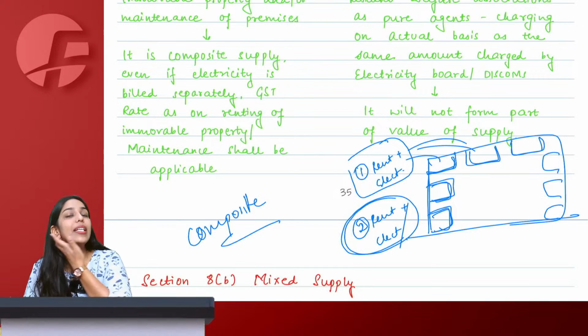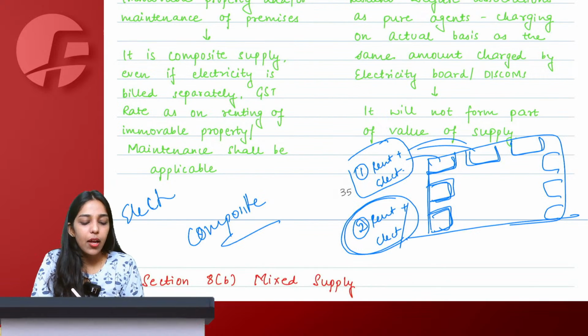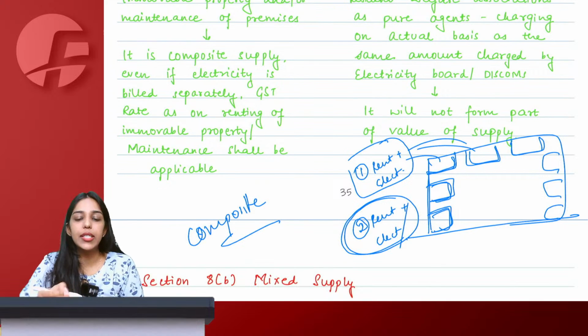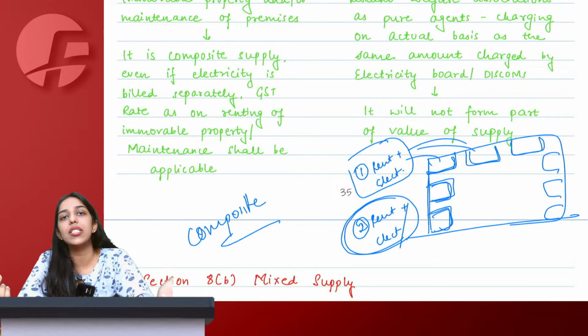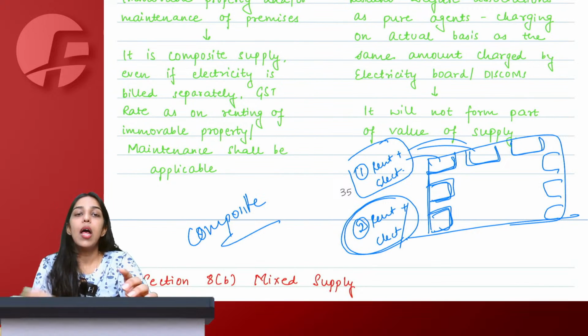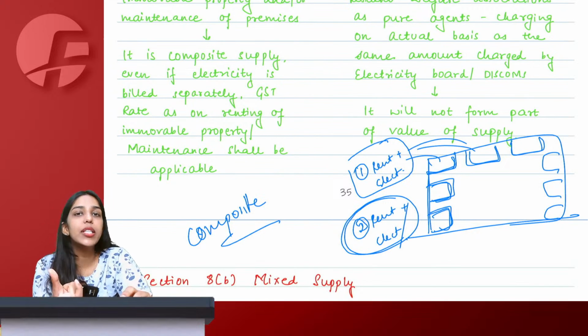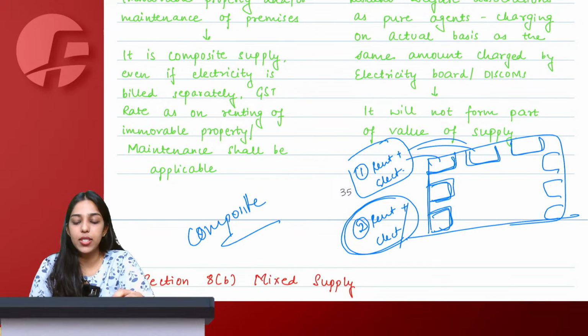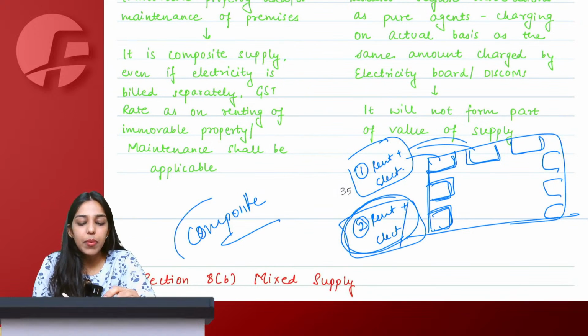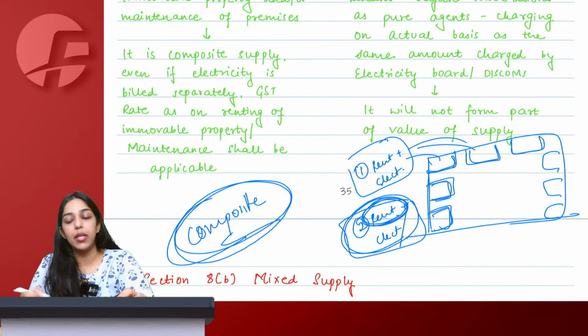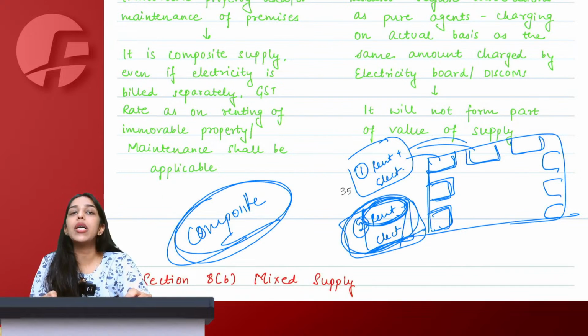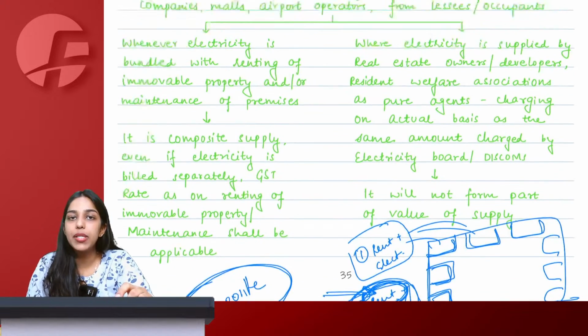Now, electricity is normally exempt under GST. If you ever happen to see your electricity bill, you would see that if there are some kind of meter charges, shifting charges, testing charges, they would be taxable. But the pure consumption of electricity that you do is exempt under GST. But in this case, since it becomes a composite supply and the rent per se is taxable, the entire combo becomes taxable at the rate of rent only, rent becoming the principal supply here.